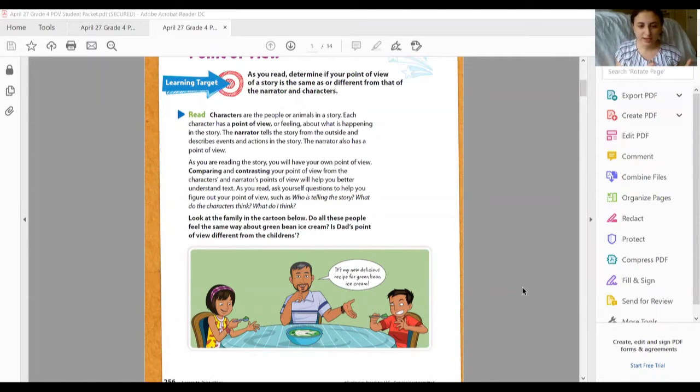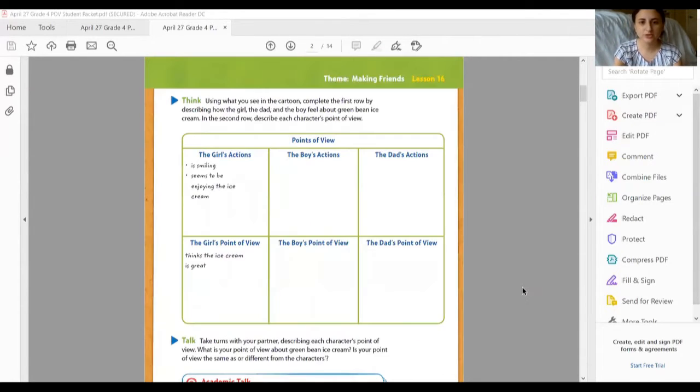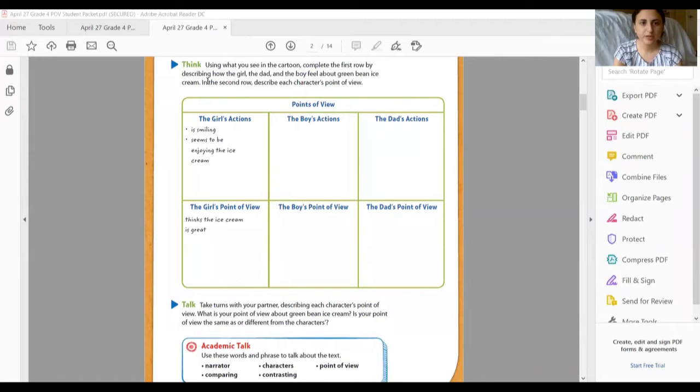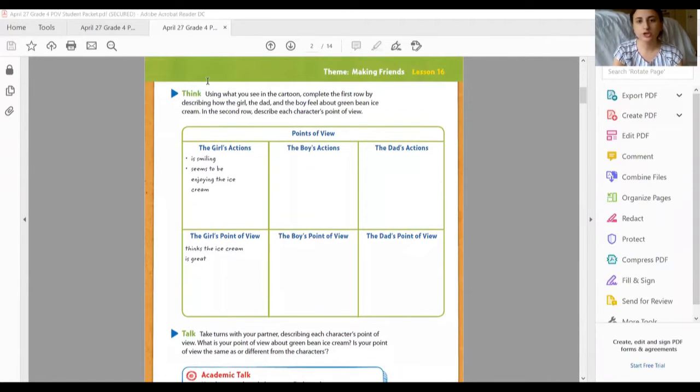Let's look at the, I'm guessing, daughters on the left. We see she's maybe about to try it, and she seems pretty excited about it. She's got a smile. And then we have our boy to the right, see how he's feeling about it. So let's go ahead down to page 257. So using what you can see in the cartoon, complete the first row by describing how the girl, the dad, and the boy feel about the green bean ice cream.